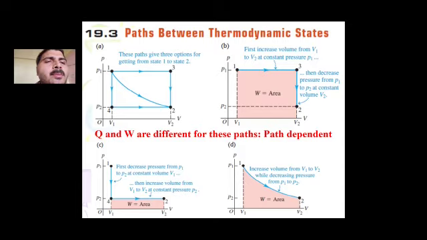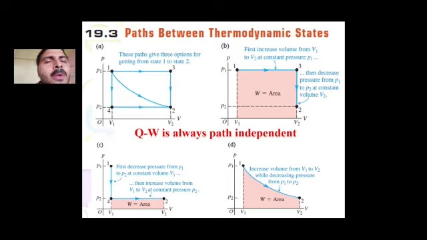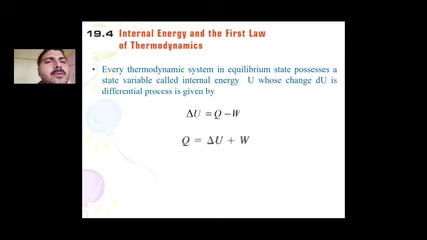So there is one important parameter which is independent of path, and that important parameter is nothing but the quantity Q minus W, which is path independent, and that is the change in internal energy of the system. So one can define the first law in terms of internal energy.